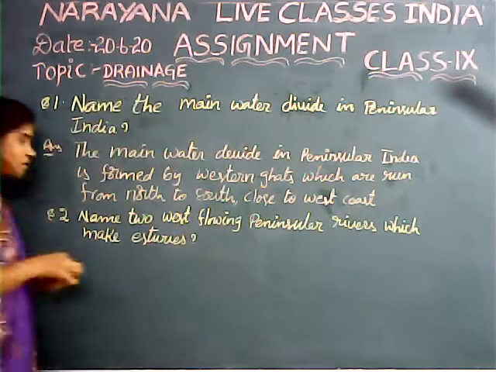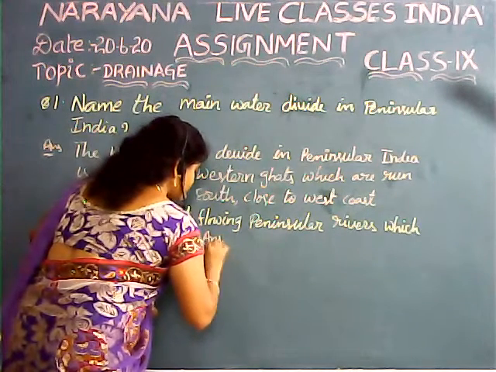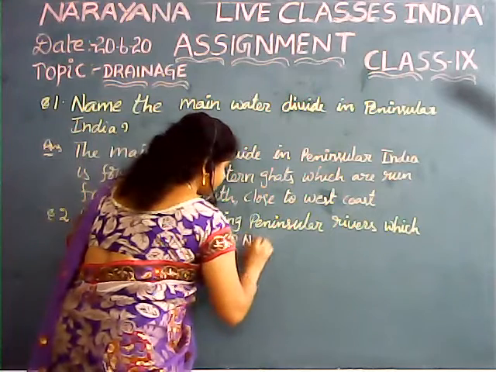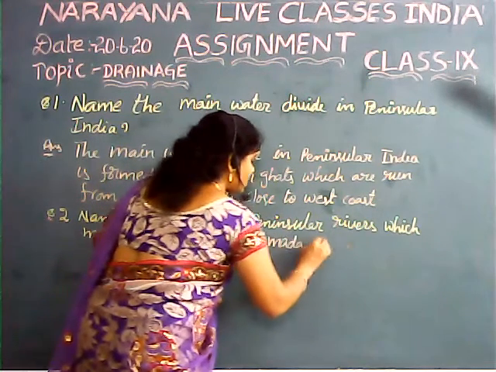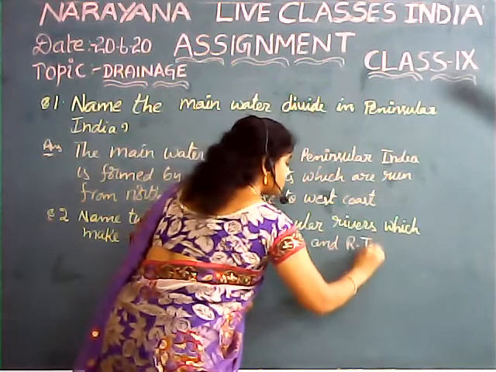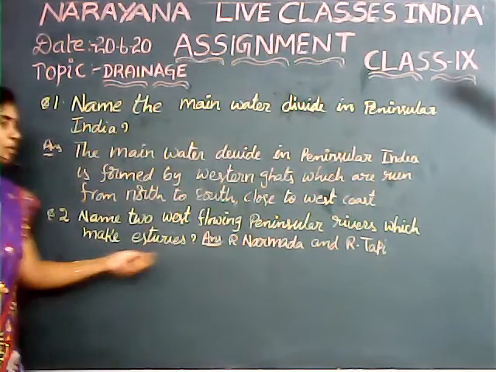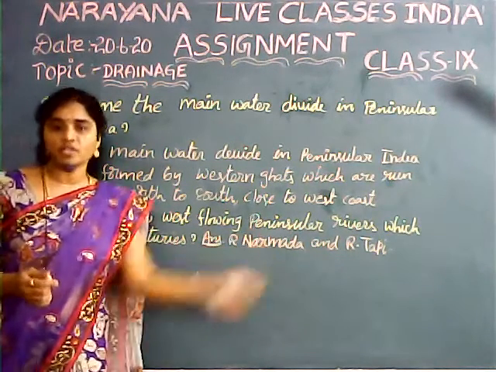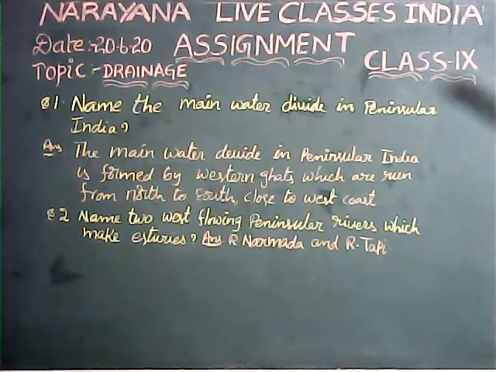The answer is river Narmada and river Tapi. Both rivers flow towards the west and finally make estuaries.